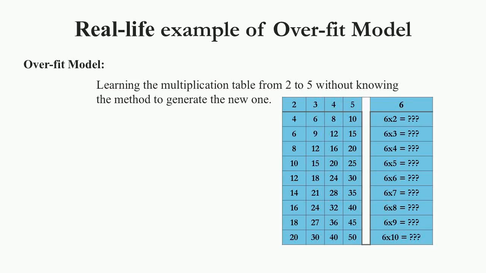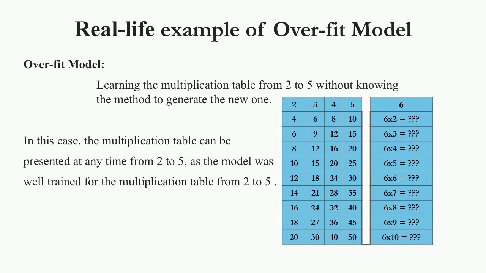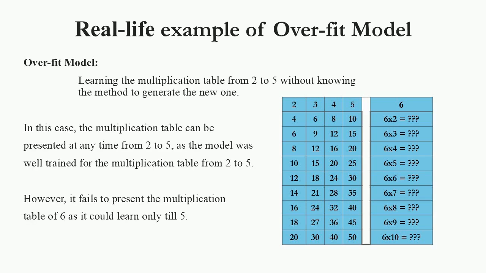Now, let's take a real-life example of an overfit model. Consider the case of learning the multiplication table from 2 to 5. Note here that the model learns the table only and not the multiplication table generation method. Therefore, the multiplication table data from 2 to 5 can be predicted at any time on demand without fail. However, when it comes to generating the multiplication table of 6, the model fails, as it is trained for 2 to 5 only. This is the case of an overfit model that produces output correctly only for trained data, and fails on prediction when given some new input data.